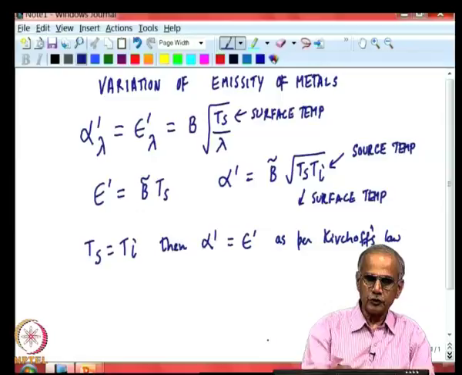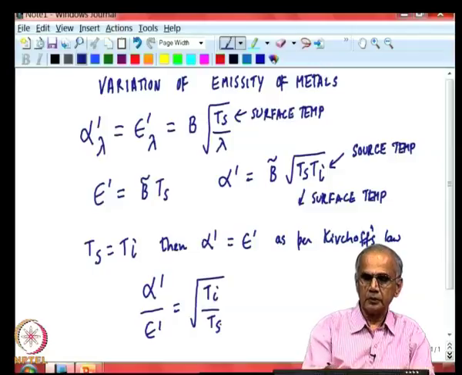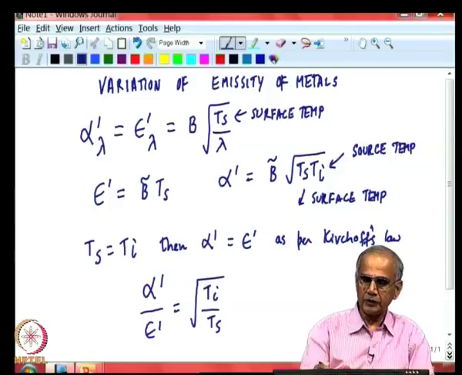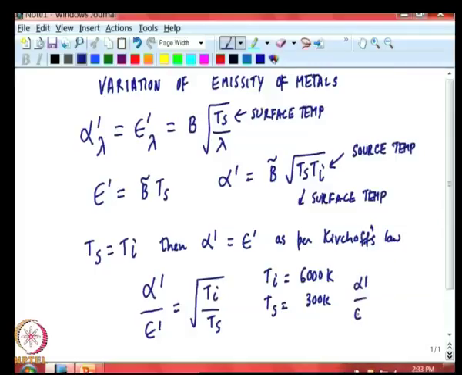In general, we saw that the ratio of alpha prime to epsilon prime goes as root of Ti by Ts, clearly showing that in many cases, for example, if Ti is close to 6000 Kelvin, the sun's temperature, and Ts is 300 Kelvin, then alpha prime by epsilon prime is root of 20, which is around 4.5.